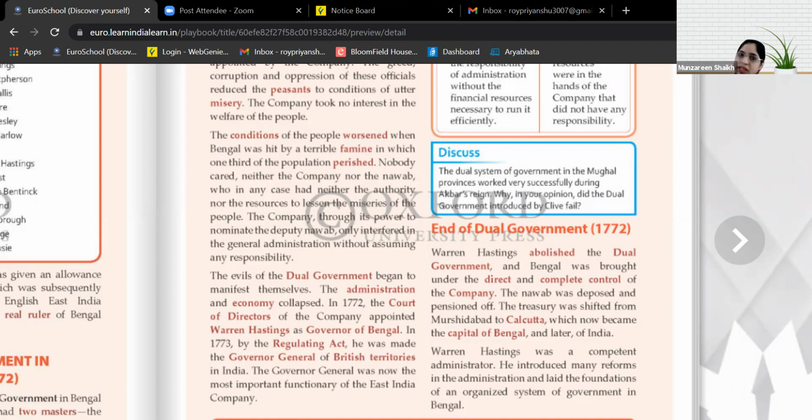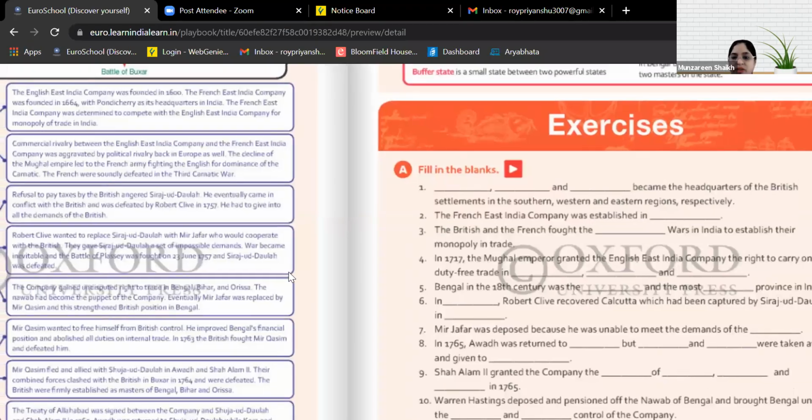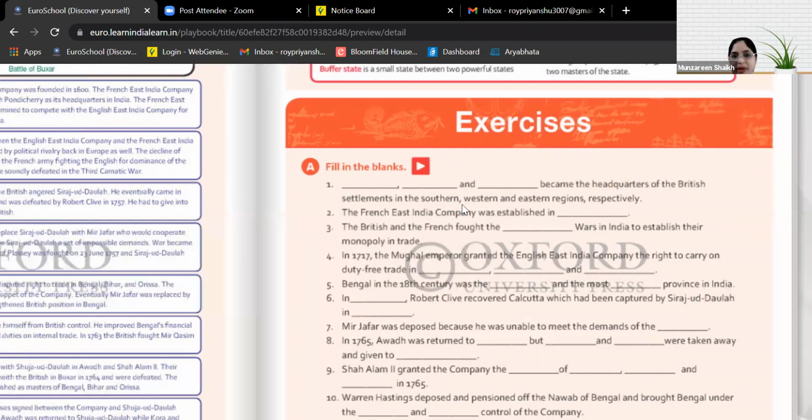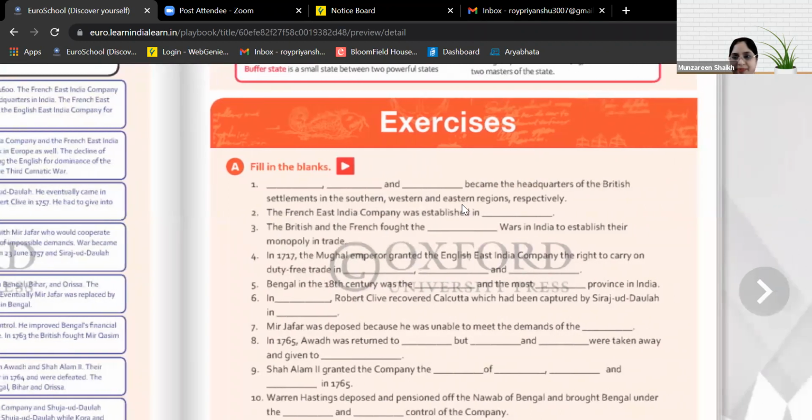Have you all understood till here, children? Yes, ma'am. Okay, let's go on to the next page. Ma'am, no, this was the last, I think. So have you all understood the entire chapter? Any questions? Yes, ma'am. Have you all understood? Yes. Everyone? Okay. Now I'll give you 5 minutes. Just go through the fill in the blanks, mark it, and then we will discuss.